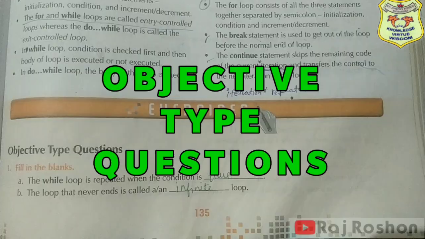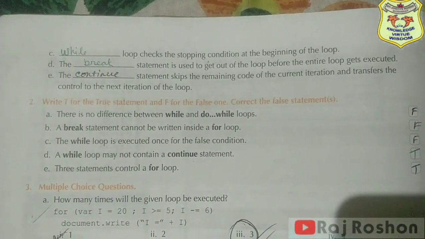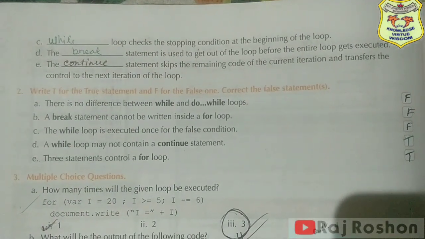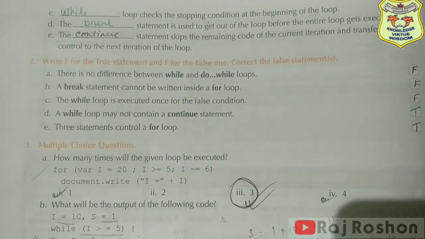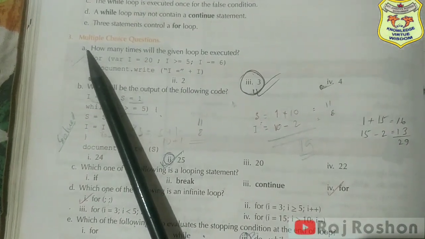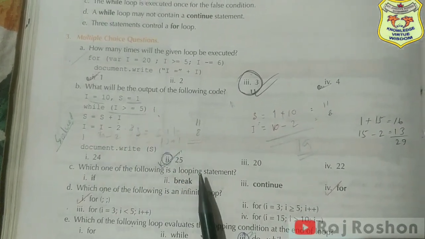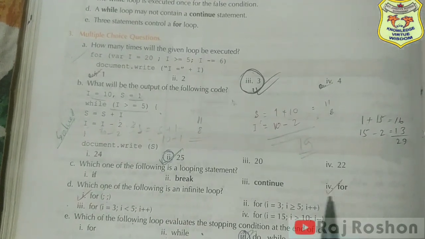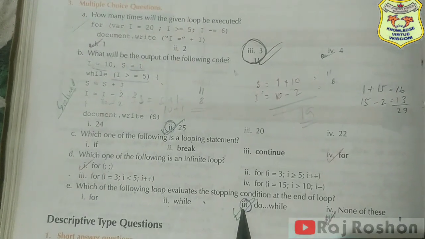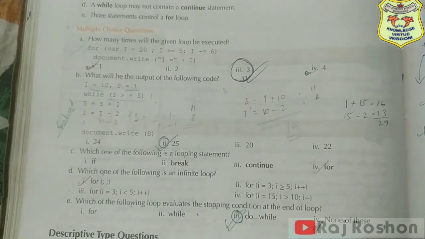Objective type question answers. So next you can see the fill in the blanks, true and false. So you can just see the value of this one now. Question number A will be 3, B will be 25, C will be 4, D will be 4, and E will be do while. So this is how you can just tick this part.